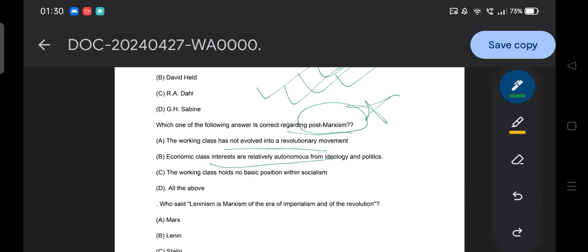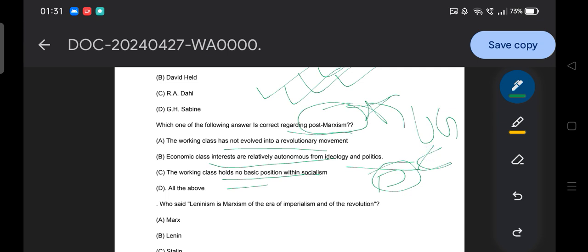Option B, economic class interests are relatively autonomous from ideology and politics. Option C, the working class holds no basic position within socialism. Option D, all of the above. This question was asked in UGC NET. These are all believed by post-Marxism, and hence option D is the answer. And we'll discuss the idea of post-Marxism extensively in upcoming slides.